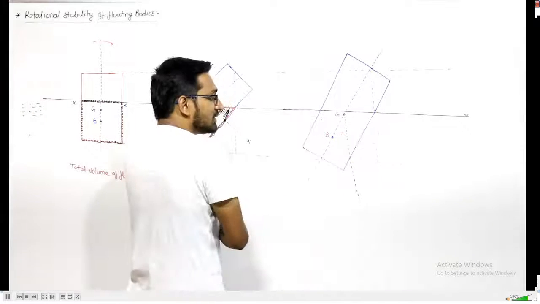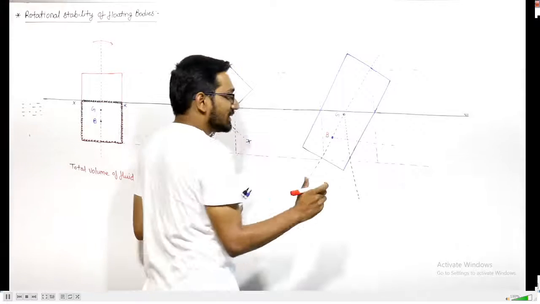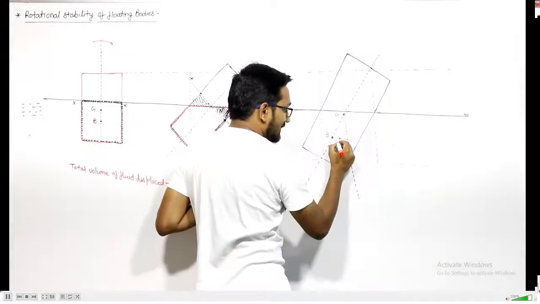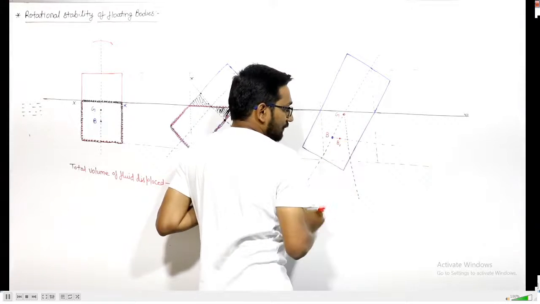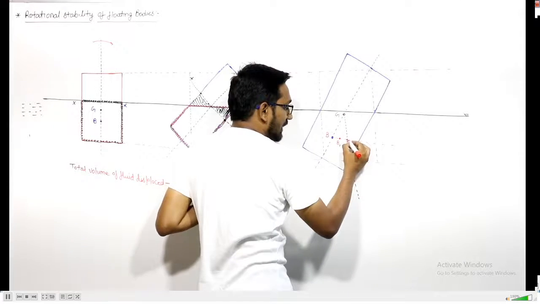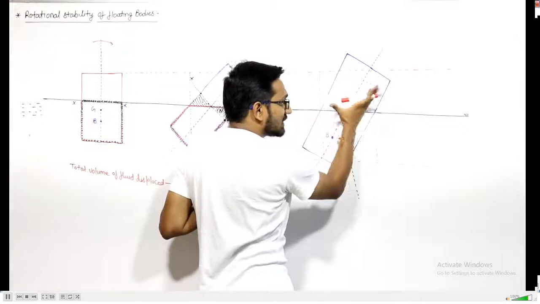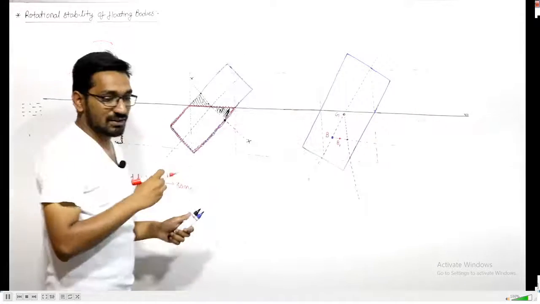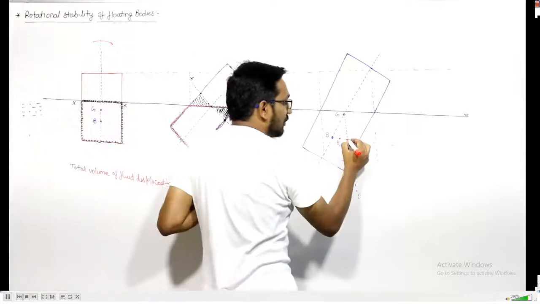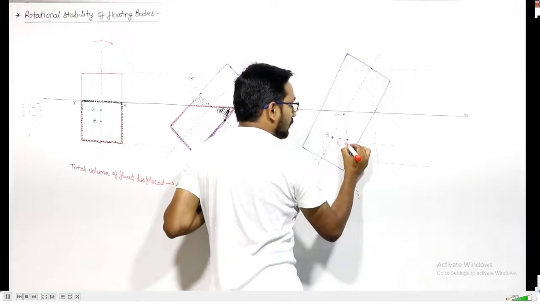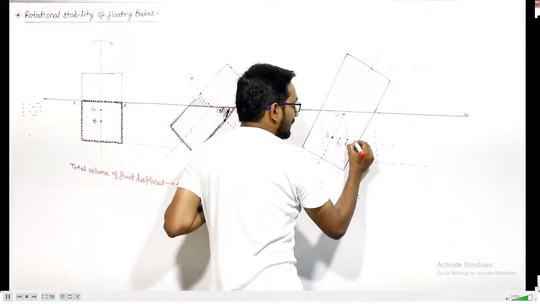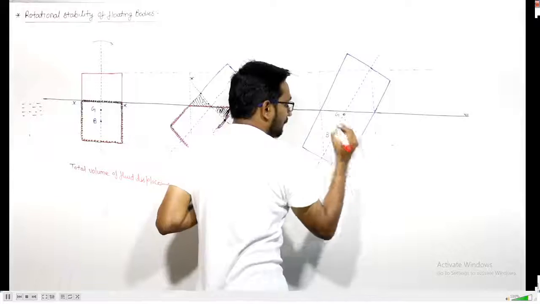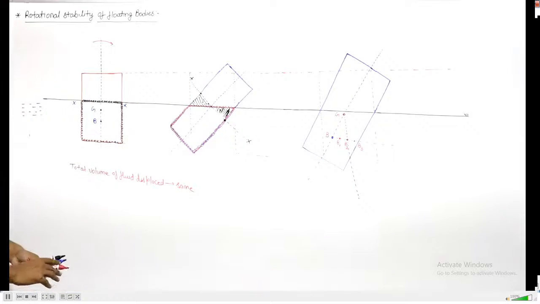So there may be three cases. The center of buoyancy may shift to this position, let us say B1. It all depends upon the angular displacement. The more the angular displacement, the more the shift of the center of buoyancy. It can shift up to here also, let us say B2, and up to this point also, let us say B3.